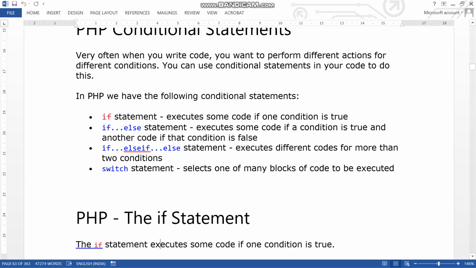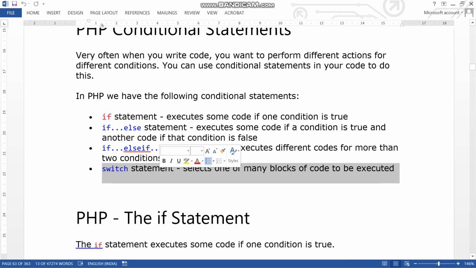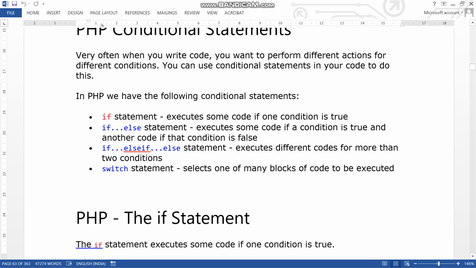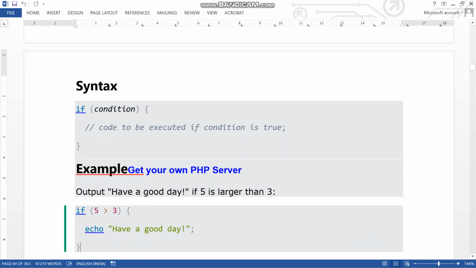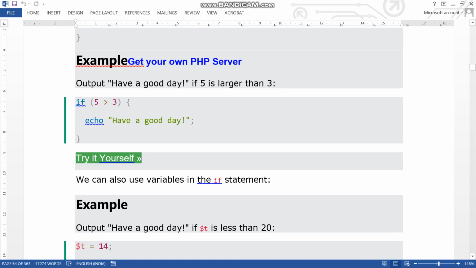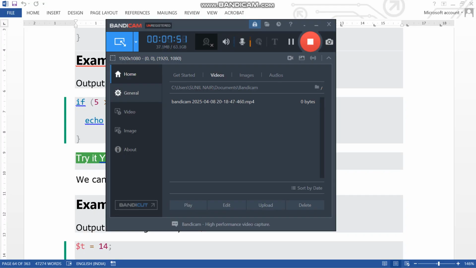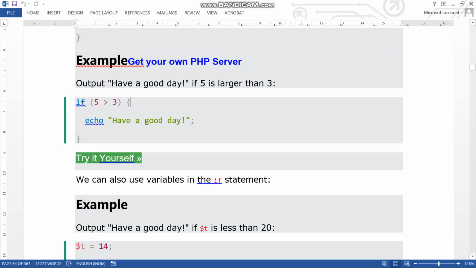If there is a switch, everybody knows one parameter is passed, and if the condition matches any of the conditions within the switch, it will go to that condition. So for the if condition, see the examples here also. If the condition matched, see, these are all the conditions, and these are all normal things. If you know Excel, that's why I say every time, if you know Excel then you can easily learn PHP.